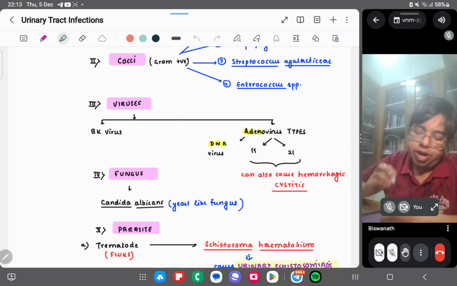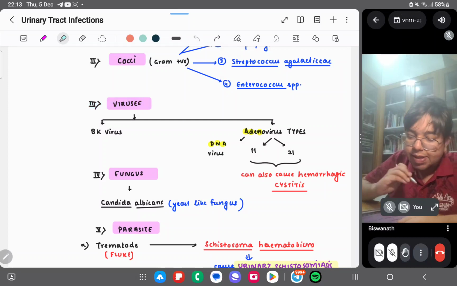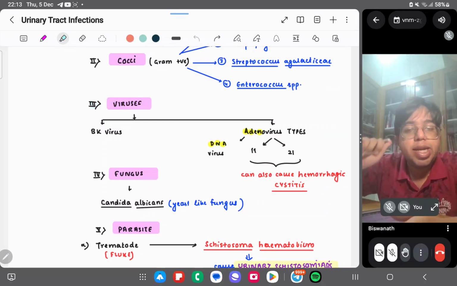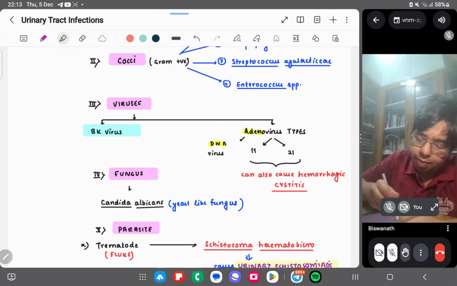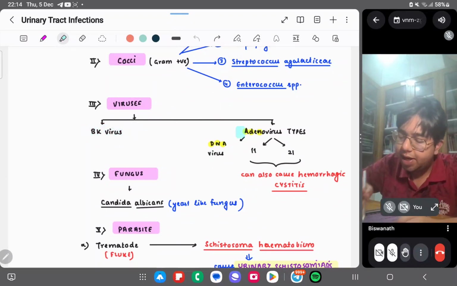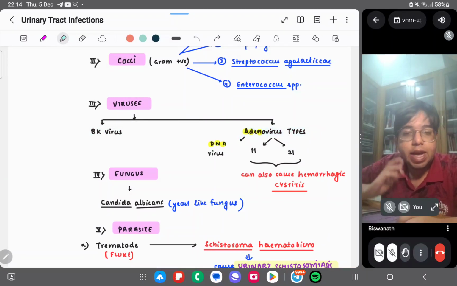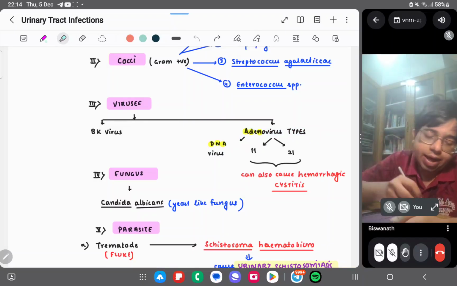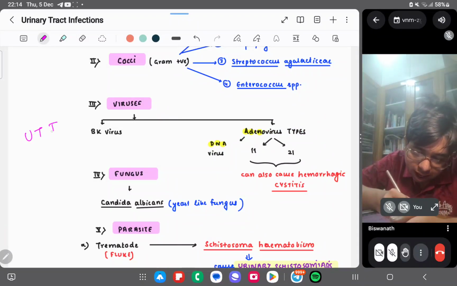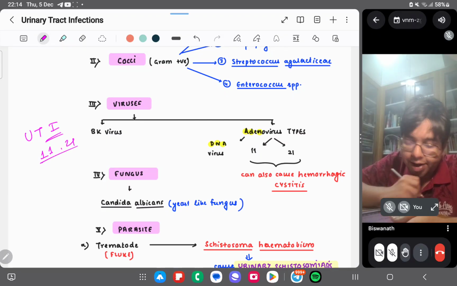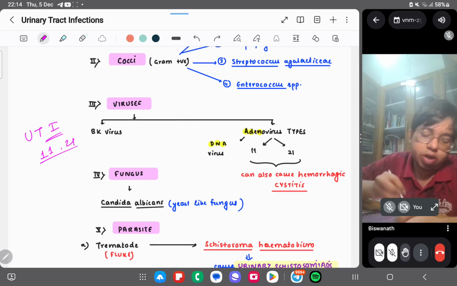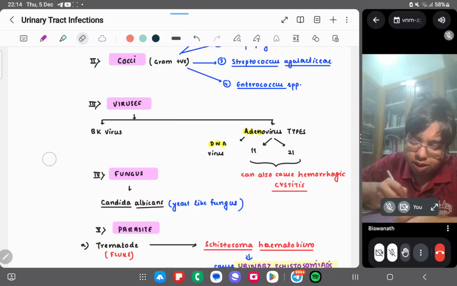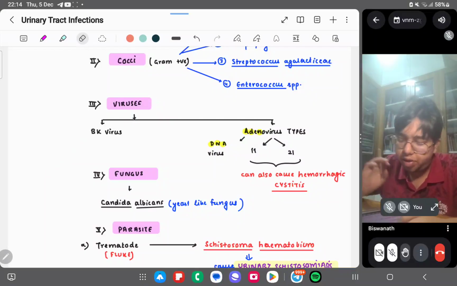Another important point is that some viruses cause UTI, urinary tract infections. What are the viruses causing UTI? We have the BK virus and adenovirus. For adenovirus, you have to remember UTI, right? UTI looks like 11, 21. So serotypes 11 and 21 cause urinary tract infections. I just had this point to tell from genitourinary. You have to just remember this.